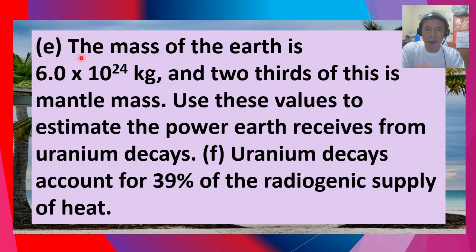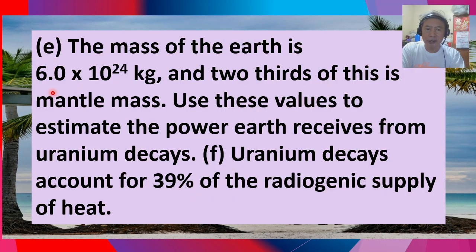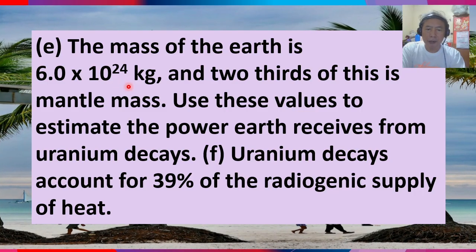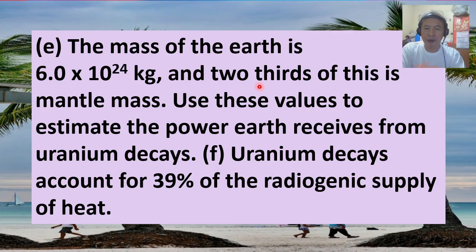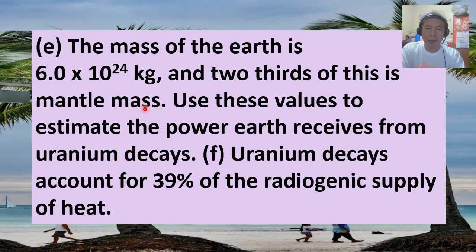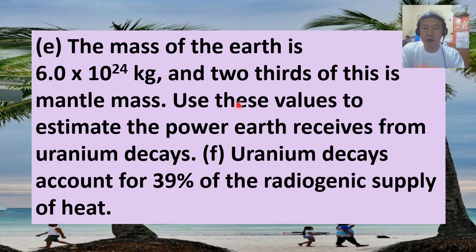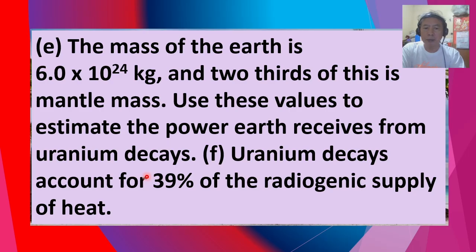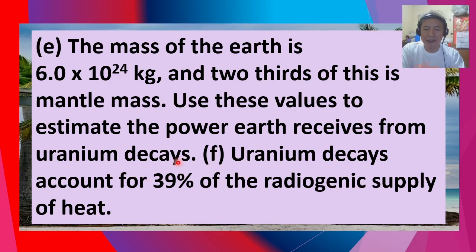Letter E. The mass of the Earth is 6.0 times 10 to the 24th kilogram, and two-thirds of this is mantle mass. Use these values to estimate the power Earth receives from uranium decays.